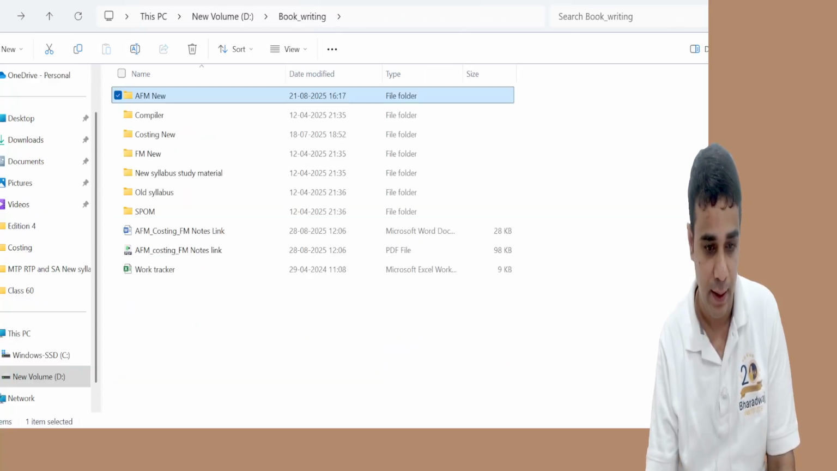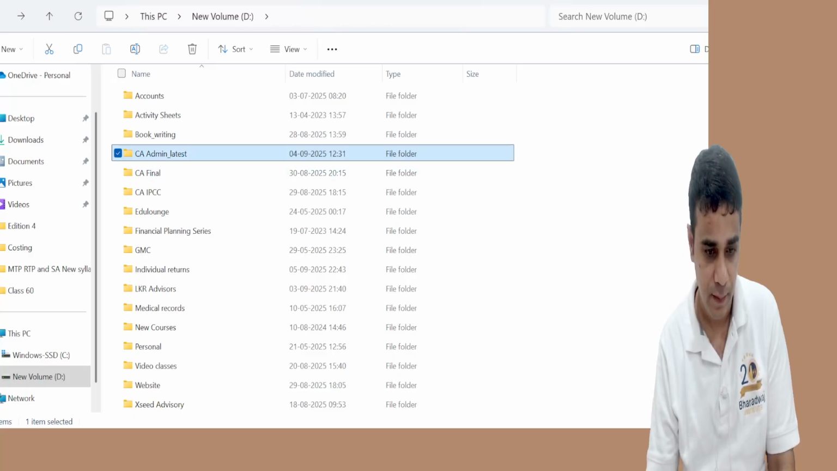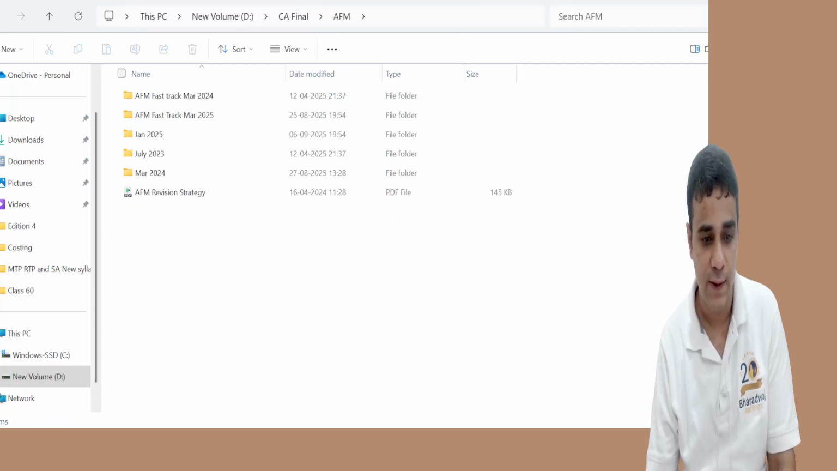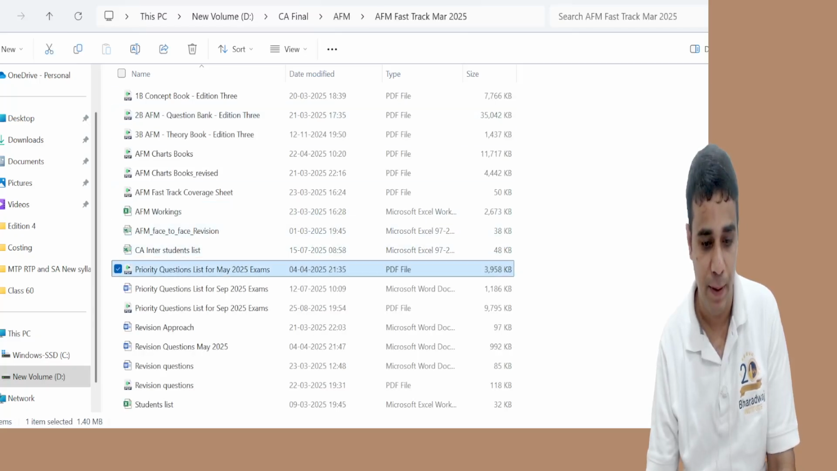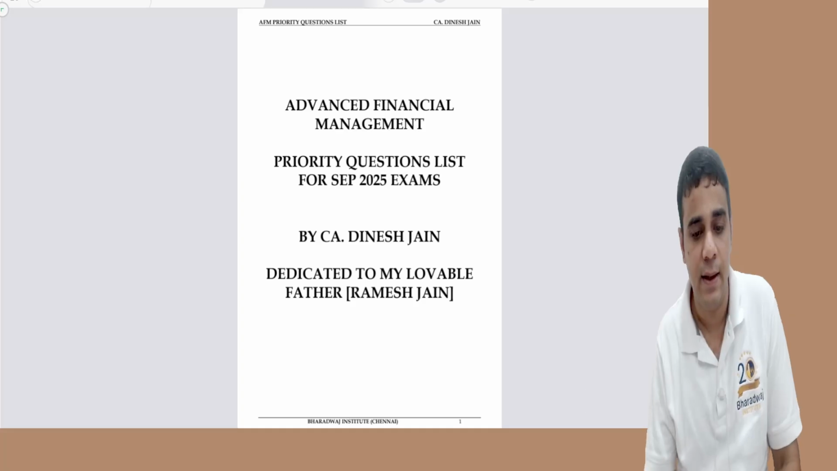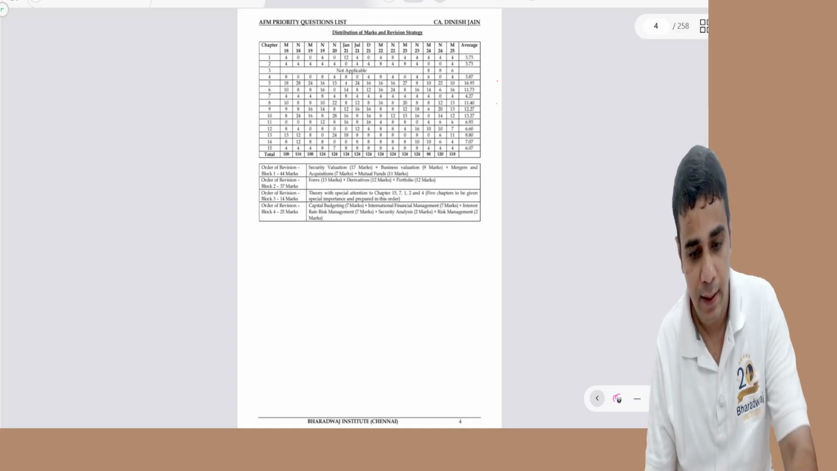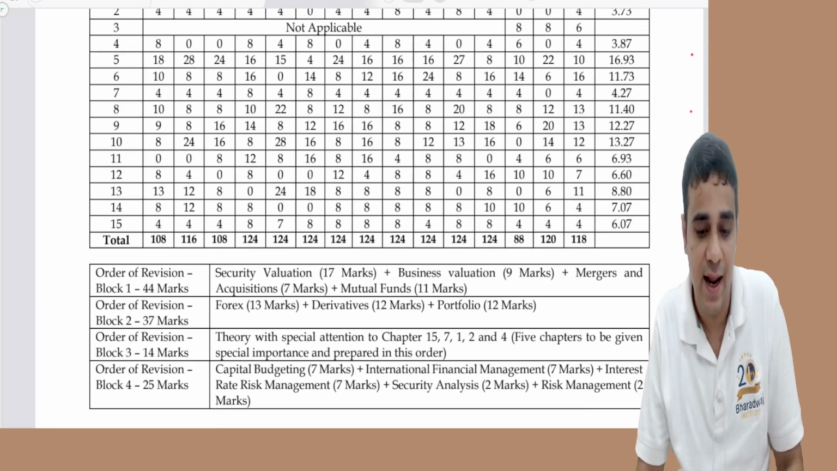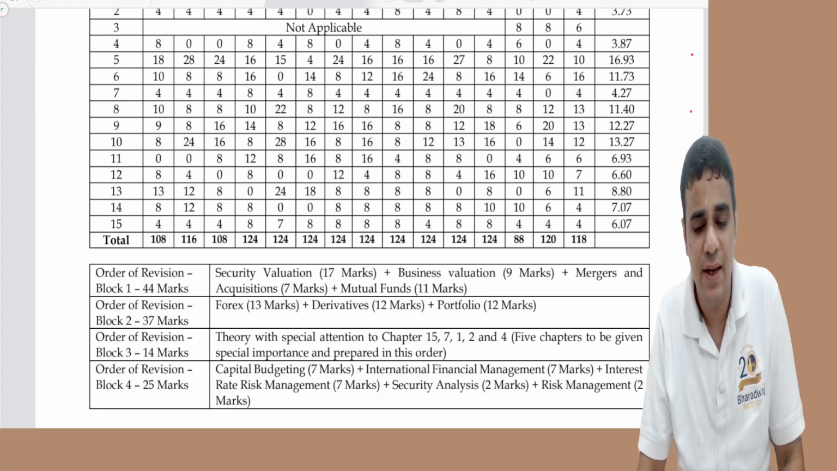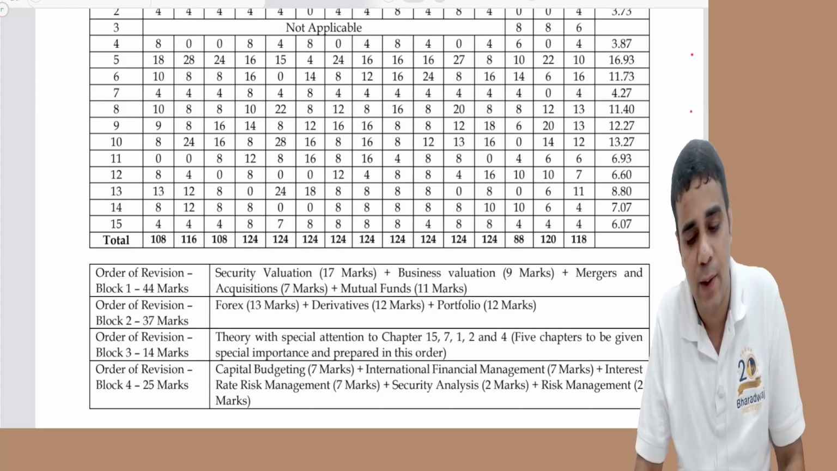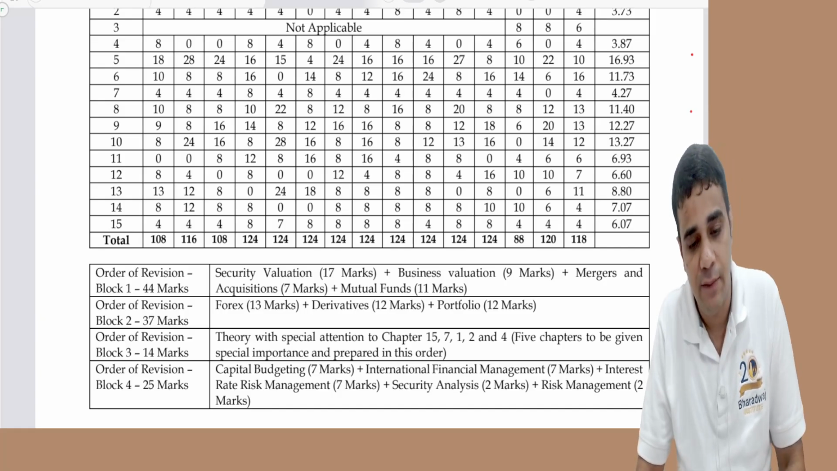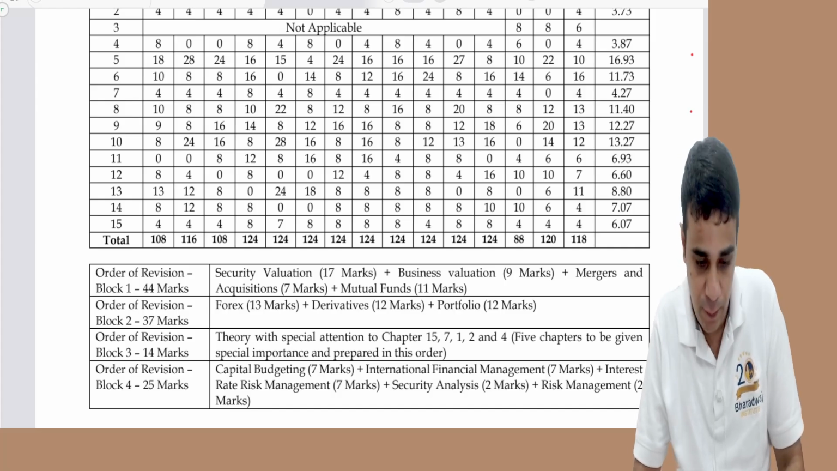I'll show you the priority material. In the priority material, we had given you these blocks saying that if you follow block-wise preparation, maybe it'll make it easier for you to complete the preparation. And this was the historical data. It is not that I have done some fancy analysis. Security valuation, business valuation, mergers and acquisition, mutual fund: 17, 9, 7 and 11 put together, 44 marks have been tested in the past, likely to happen in future.